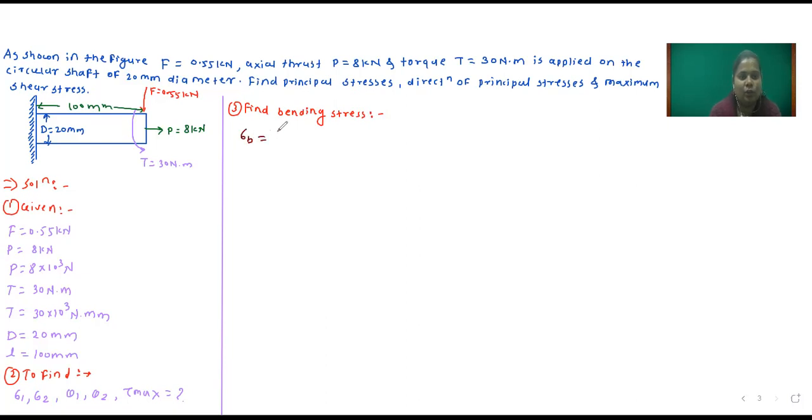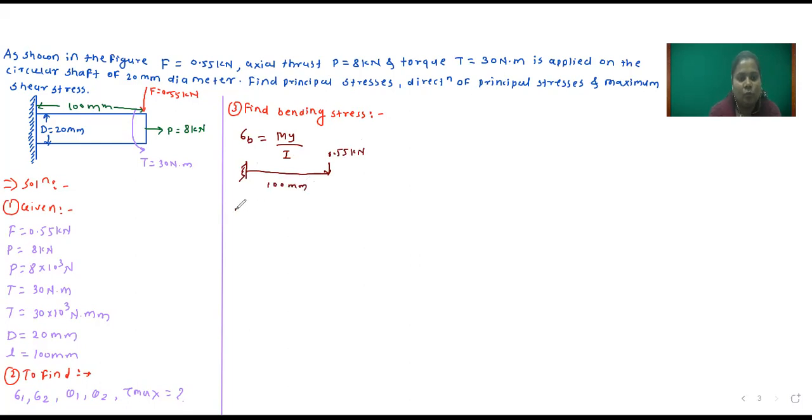Sigma B, which is equal to M y divided by I. So here first we have to calculate moment. For that we will consider this figure, and here 0.55 kilonewton force is applied at 100 mm length.